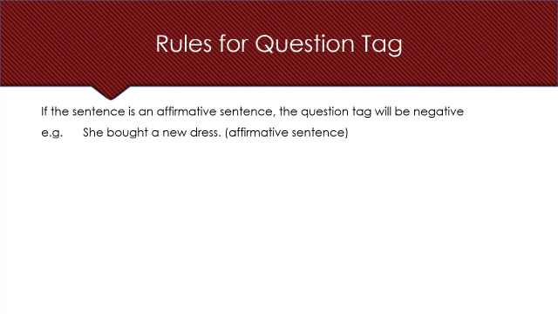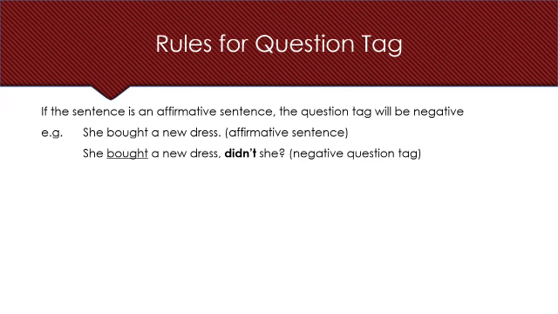Like, she bought a new dress. This is an affirmative sentence, that is a positive sentence. Why? Because there is no word like no, not, never being used. So it's an affirmative sentence. So while using the question tag, since this is an affirmative sentence, the question tag will be negative, right? And there is no helping verb over here, so we'll use the correct form of do. It will be didn't. The subject will remain the same. If we have a proper noun over here, we will change the subject as per the noun in the sentence.